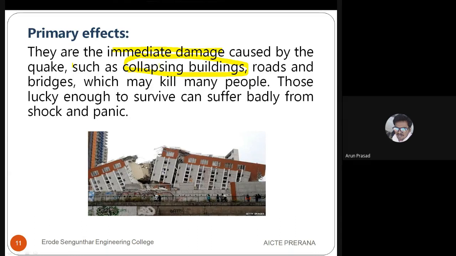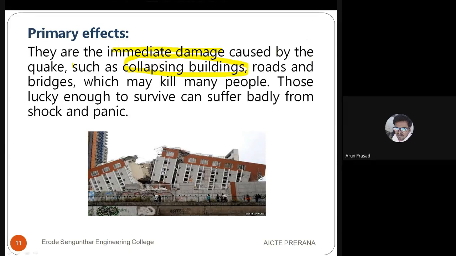If an earthquake occurs, the building collapses because they didn't design or analyze the building for the earthquake or the wind load. Earthquake is nothing but lateral movement. So the building will be shaking in a to-and-fro motion.